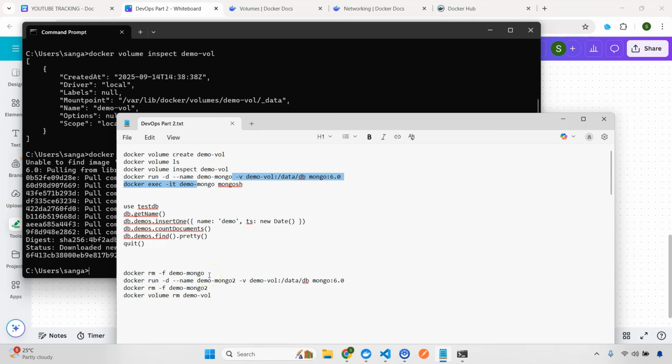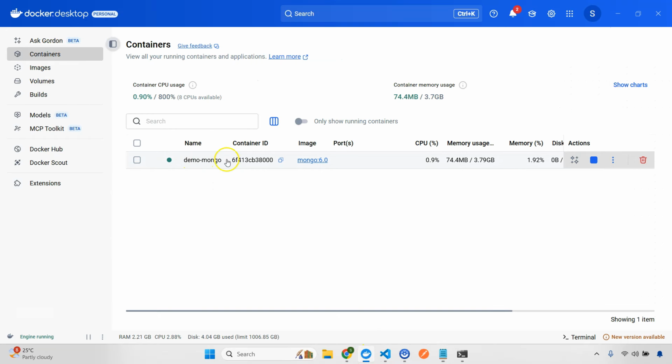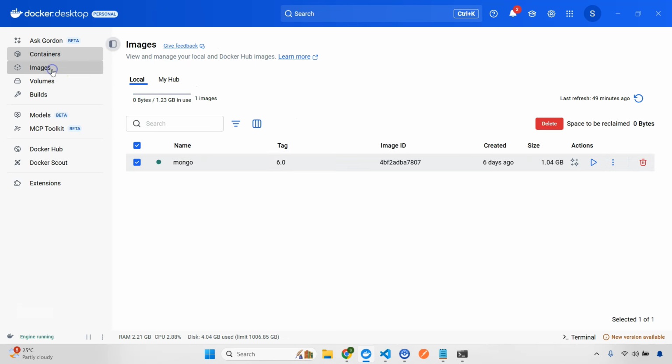And then I'll verify if that data is present or not with the new container. Okay, so let's start a new container with demo Mongo 2. So demo Mongo is the first container, so I'll just go here. So let's see. First I'll go to container. You can see that demo Mongo is created, and if I go to images, we have the Mongo official image that is pulled.